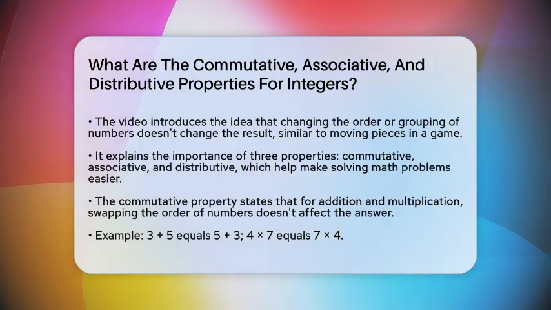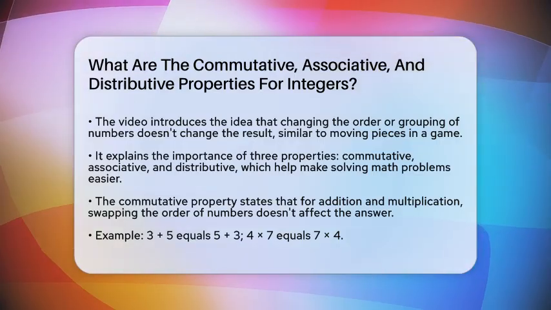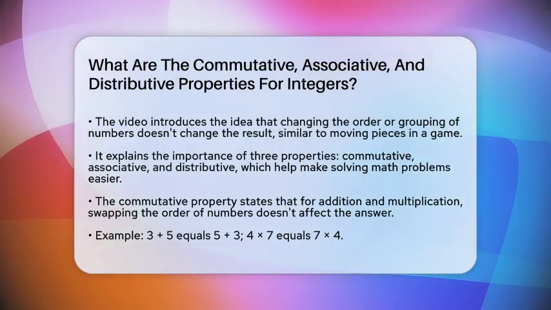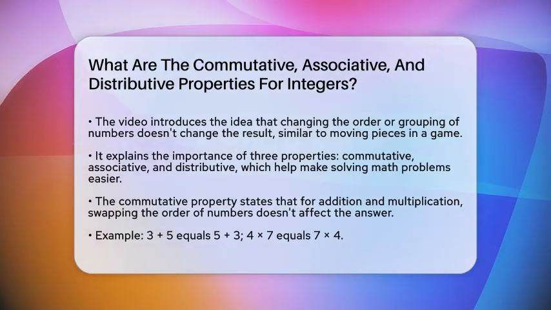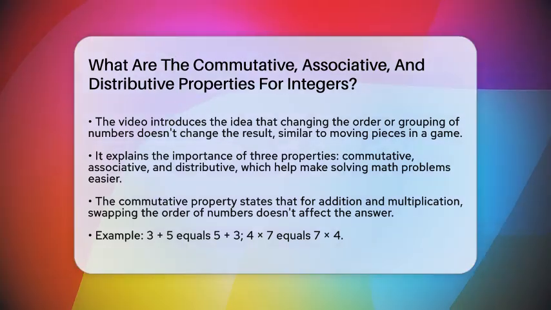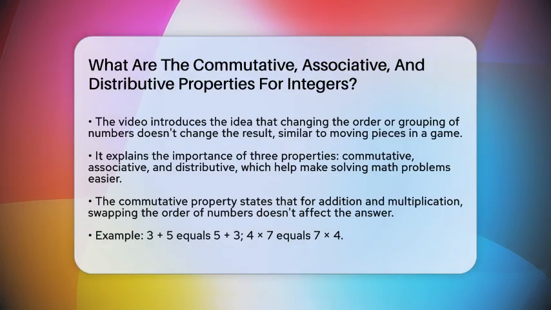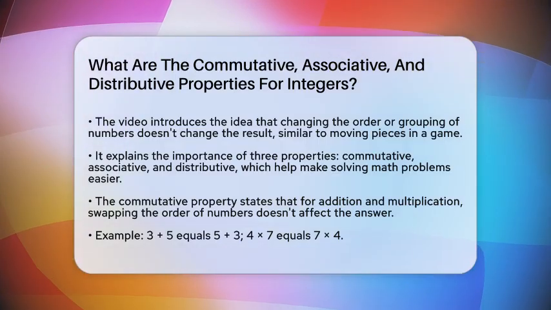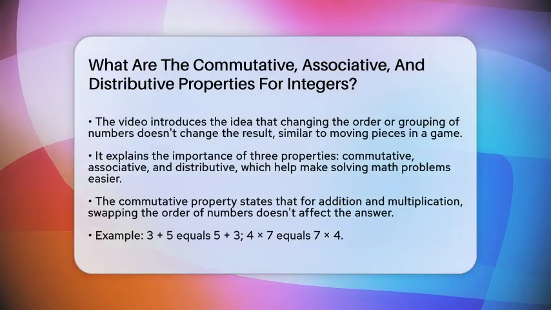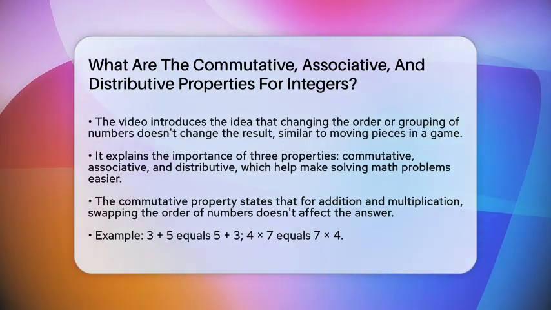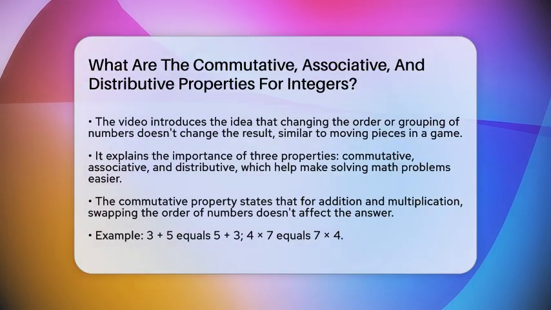Today, we are going to explore 3 important rules that help us understand how integers behave when we add or multiply. These rules are called the commutative, associative, and distributive properties. They are like secret tools that make solving math problems easier and more flexible. Knowing these properties helps you see patterns and solve problems faster. Let's start with the commutative property.